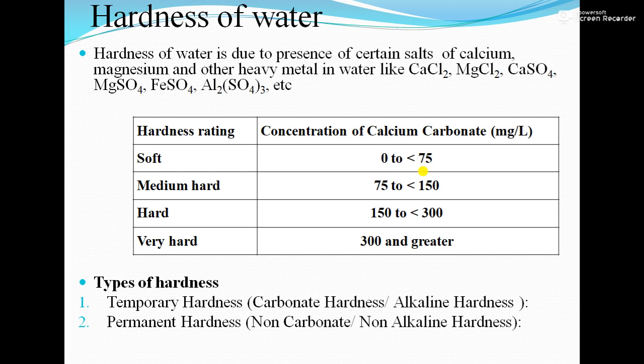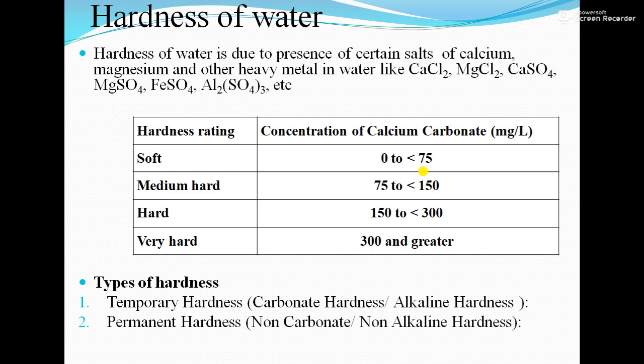Then if the hardness of water is between 150 to 300, then that is hard water. And last, if the hardness is 300 and above, then that is called very hard water. So this is the hardness range for water to be called soft, medium hard, hard or very hard.